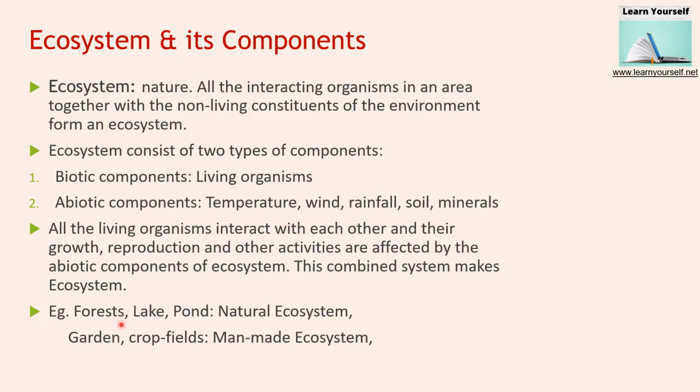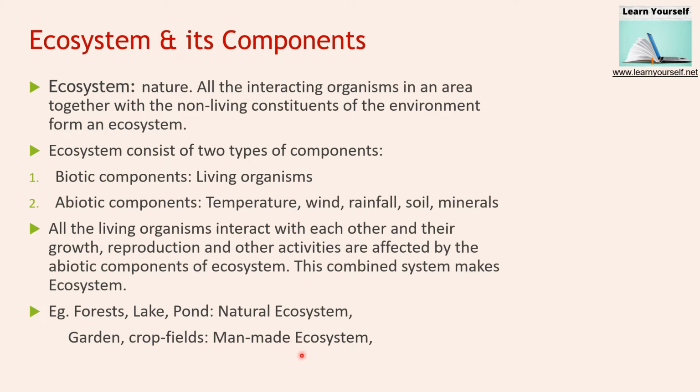Now there are two types of ecosystem, natural ecosystem and man-made ecosystem. What are examples of a natural ecosystem? Forest, lake, pond, which occur naturally on the earth. They are known as natural ecosystems. Whereas man-made ecosystems, which we have made, are the garden and the crop field.